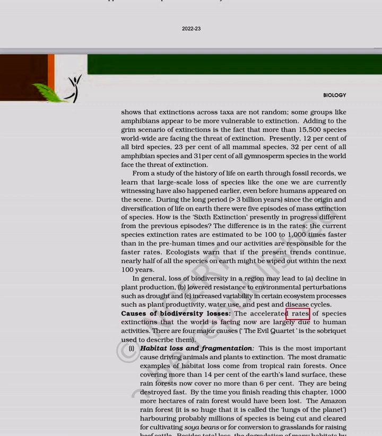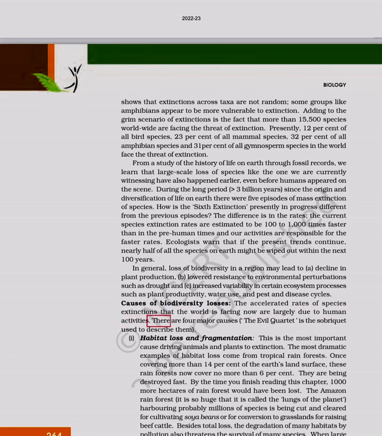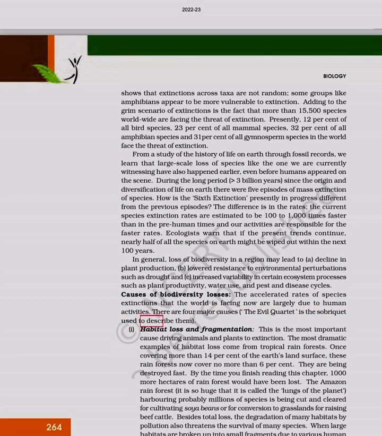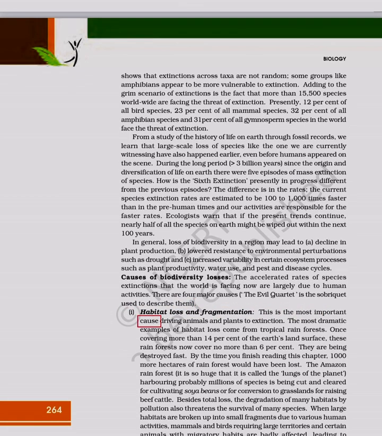The accelerated rates of species extinctions that the world is facing now are largely due to human activities. There are four major causes. The evil quartet is the sobriquet used to describe them. I. Habitat loss and fragmentation. This is the most important cause driving animals and plants to extinction.